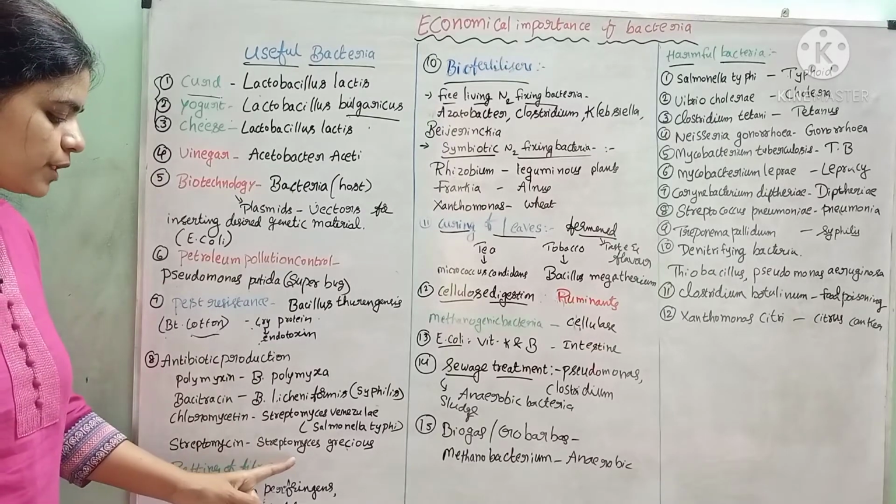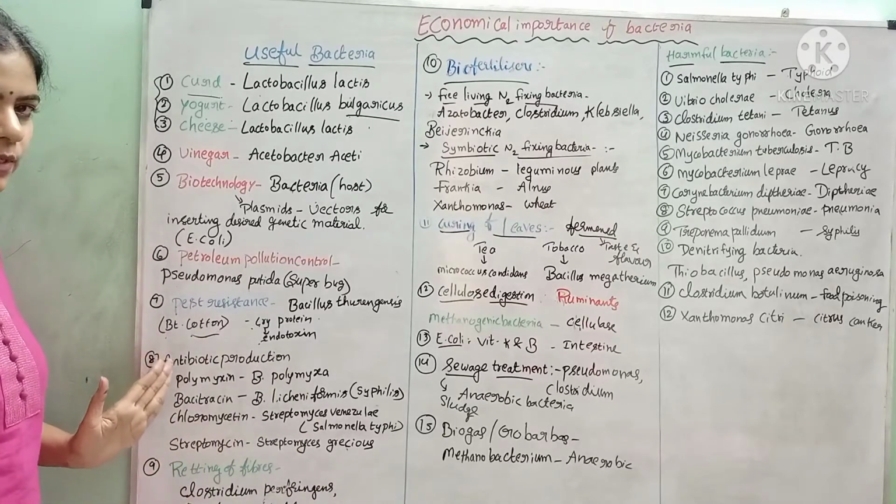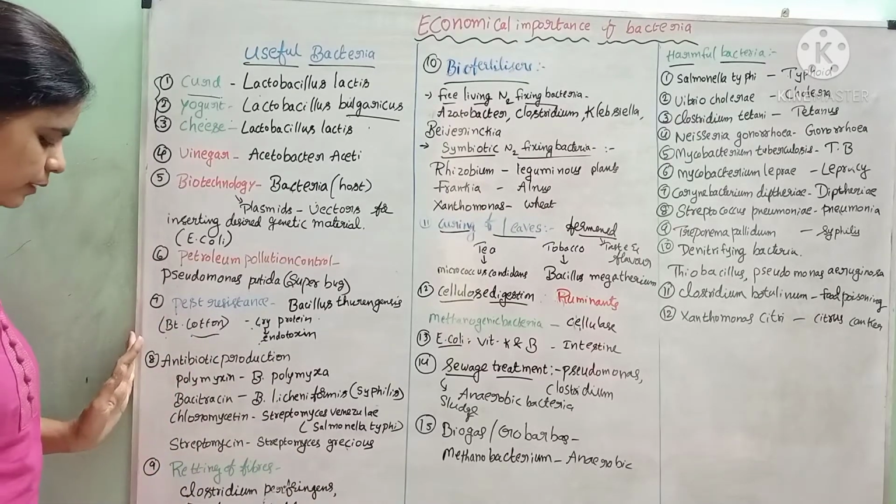Streptomycin is the antibiotic which is produced from Streptomyces griseus bacterium. These are some of the examples of the bacteria which are producing antibiotics.